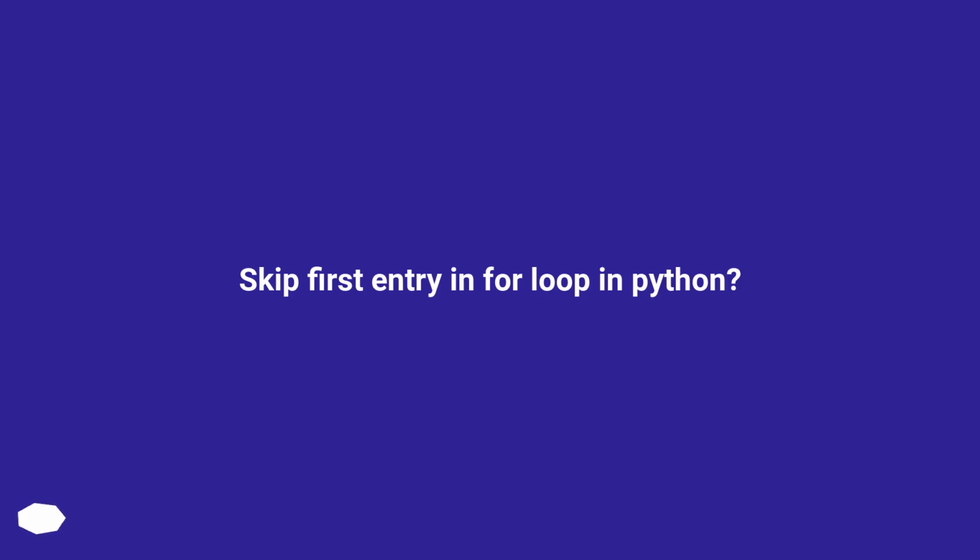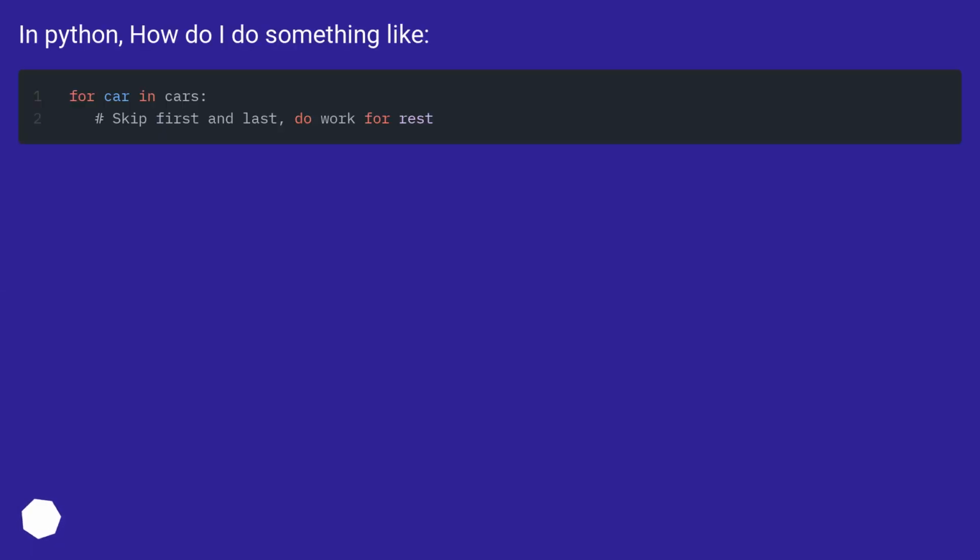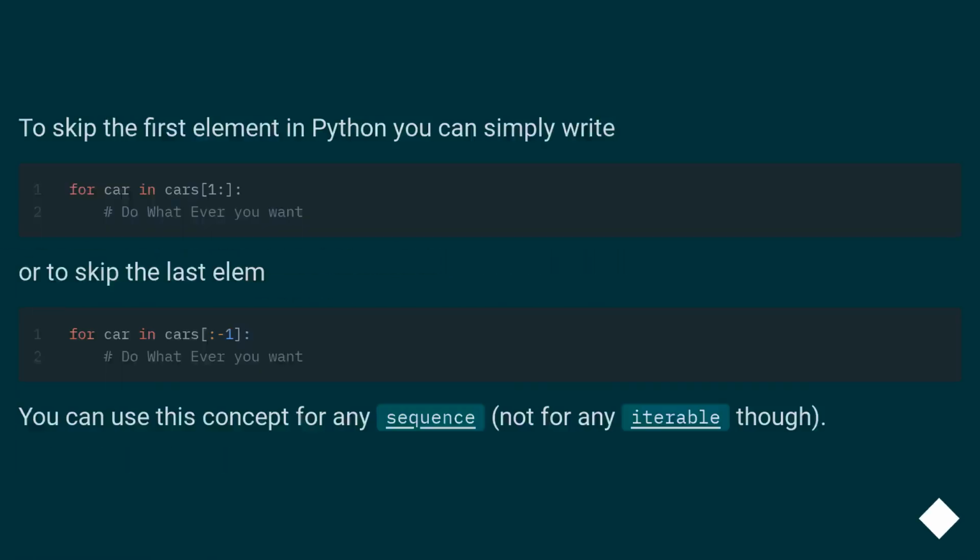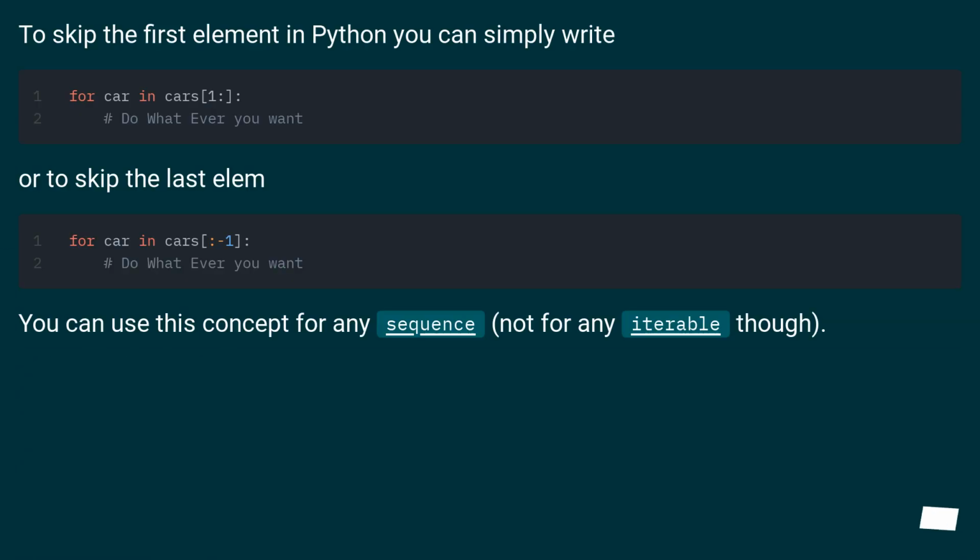Skip first entry in for loop in Python. In Python, how do I do something like this? To skip the first element in Python, you can simply write this, or to skip the last element, this.